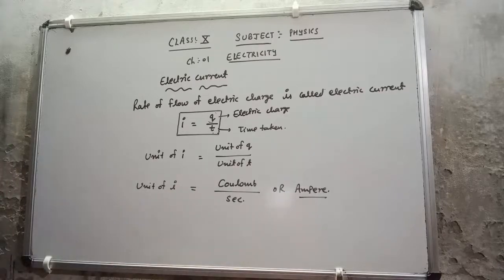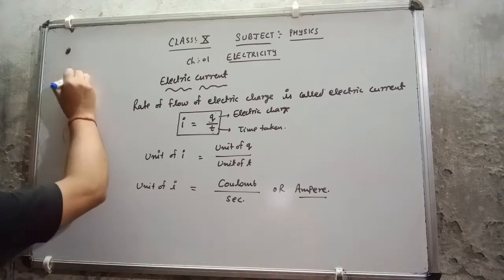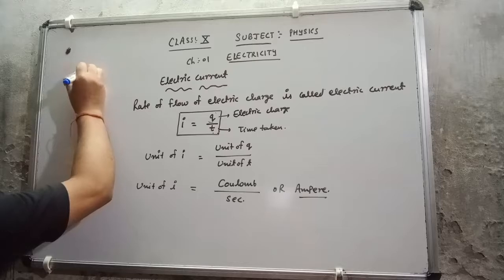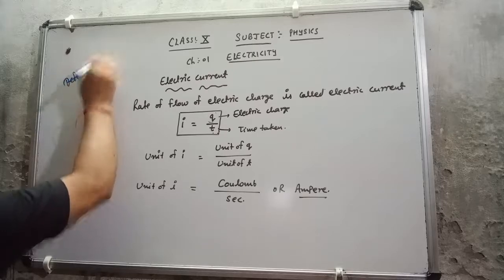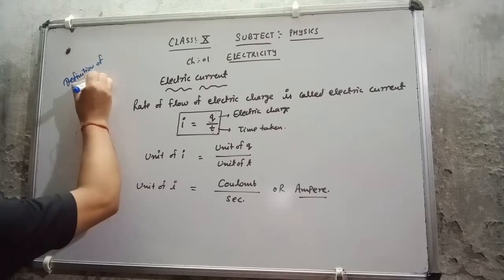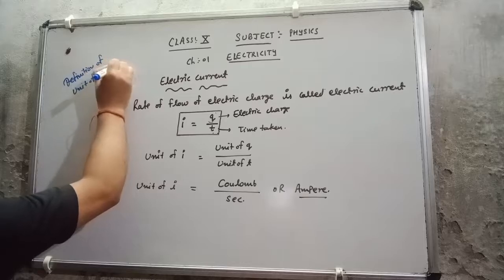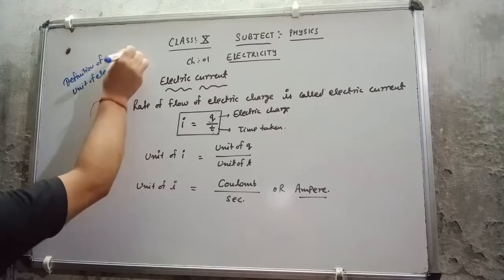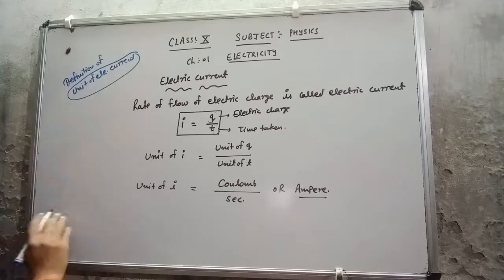Suppose now I want to give the definition of the unit of electric current.